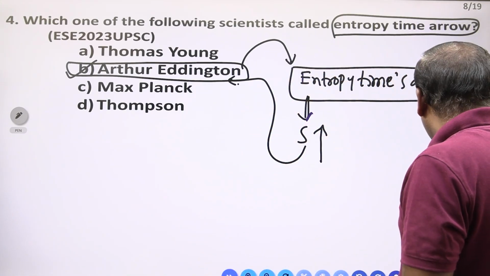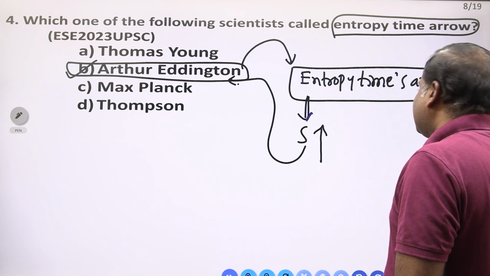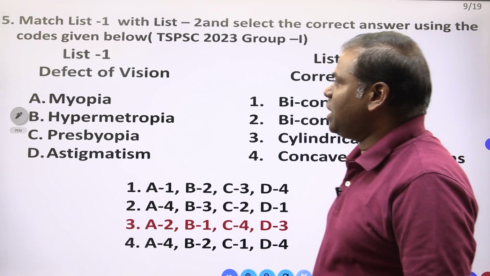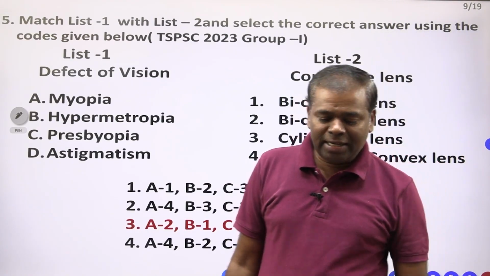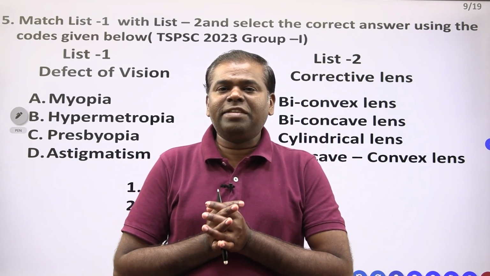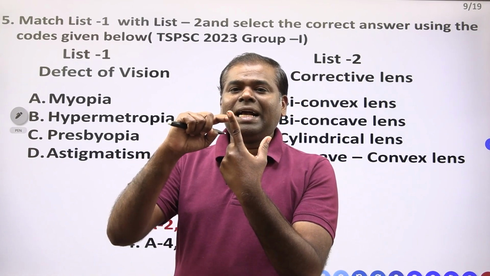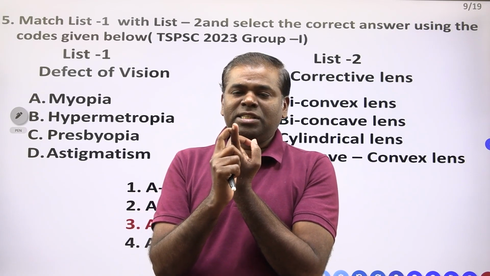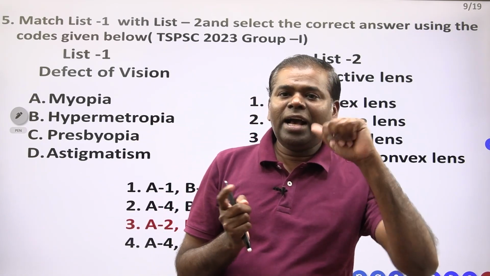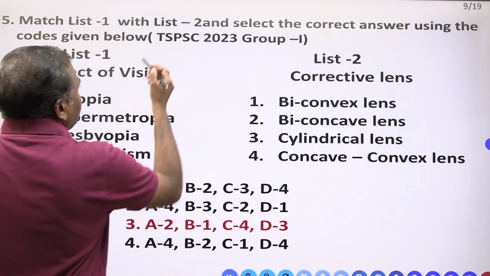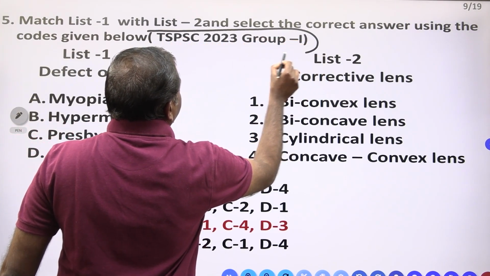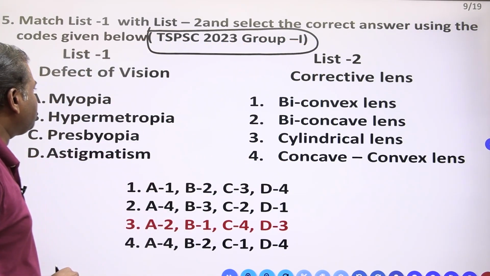This is from the Indian Engineering Services examination. Now you have to see, in 2023 the Telangana Public Service Commission conducted the Group 1 examination twice. The first time they asked this question. This is a TSPSC 2023 Group 1 exam question.